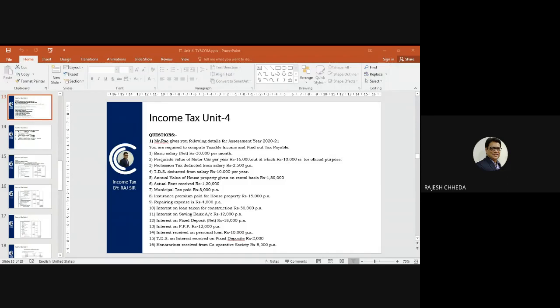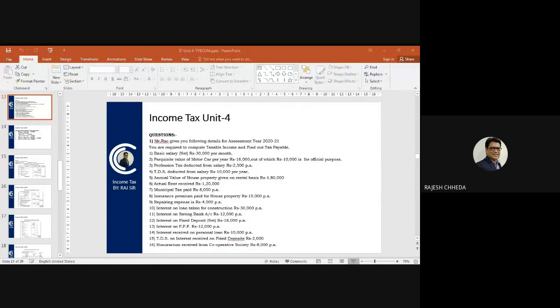They have given that insurance premium paid for house property is 15,000 per annum, and repair expense is rupees 4,000 per annum. Both these expenses need to be ignored. In lieu of all such expenses, the government gives us standard deduction. So we will deduct under section 24, first deduction standard deduction and second deduction interest.